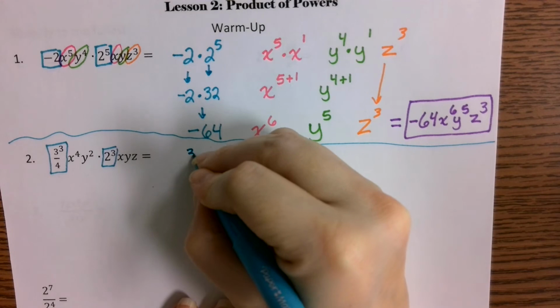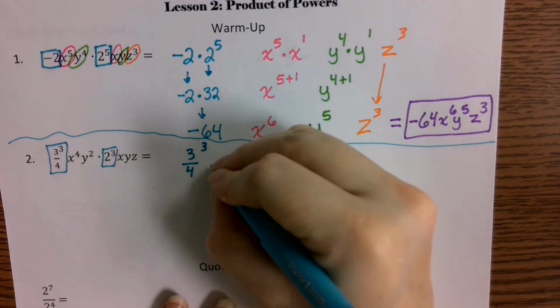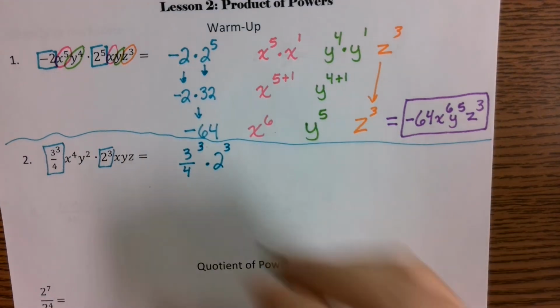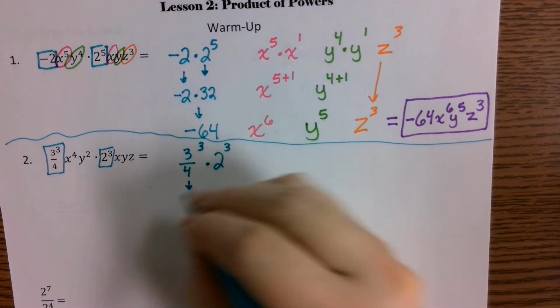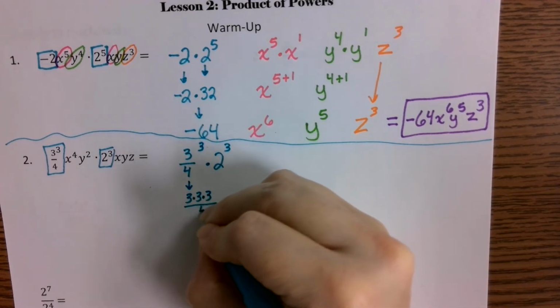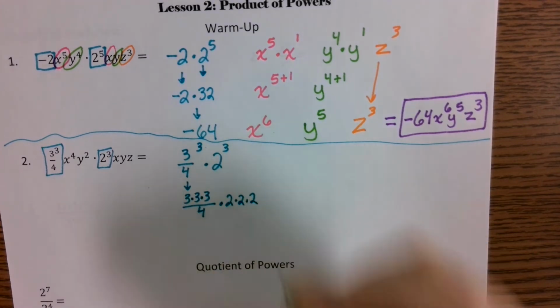So when we've got 3/4 raised to the 3rd power without parentheses, times 2 to the 3rd power, or cubed, this essentially means that we are doing 3 times 3 times 3 over 4, and then multiplying the whole thing by 2 times 2 times 2.